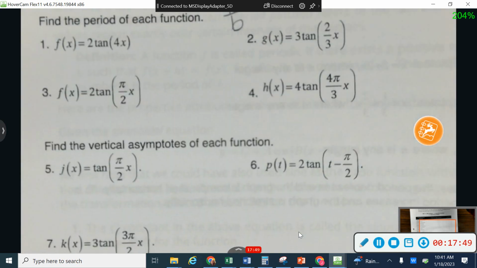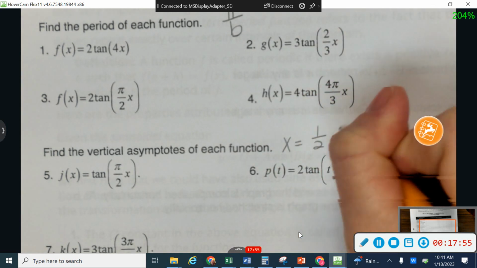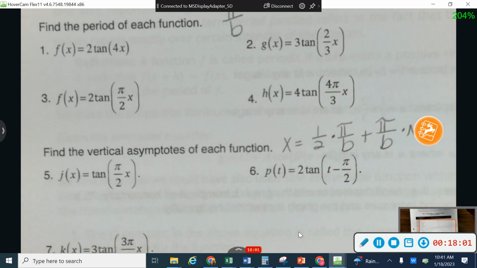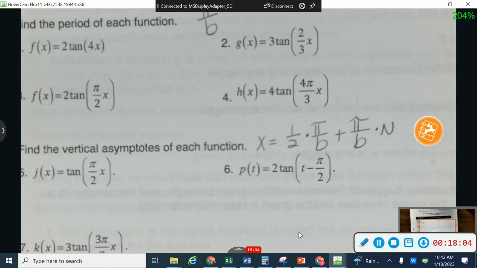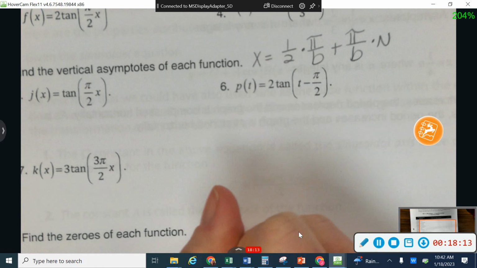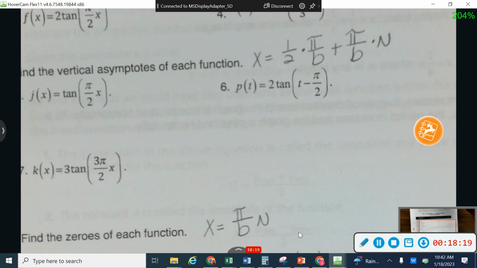All right. 5, 6, and 7, they're asking you about vertical asymptotes. This is where you want to use the vertical asymptote formula that looks like this, that we just wrote down. Again, all you're doing is plugging in for b on those. Again, if you get a b value that is a fraction, don't forget to multiply by the reciprocal or keep it, change it, flip it. And then finally down here is the zeros or the x-intercepts, and we're just doing pi over b times n. So really on the homework for today, numbers 1 through 11, all you're doing is just plugging into those formulas, just getting some practice with that. 11 is just a question about what did you notice as you were going through.